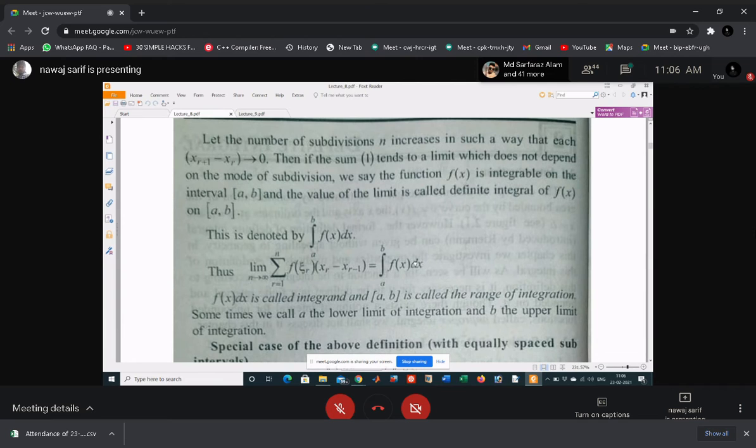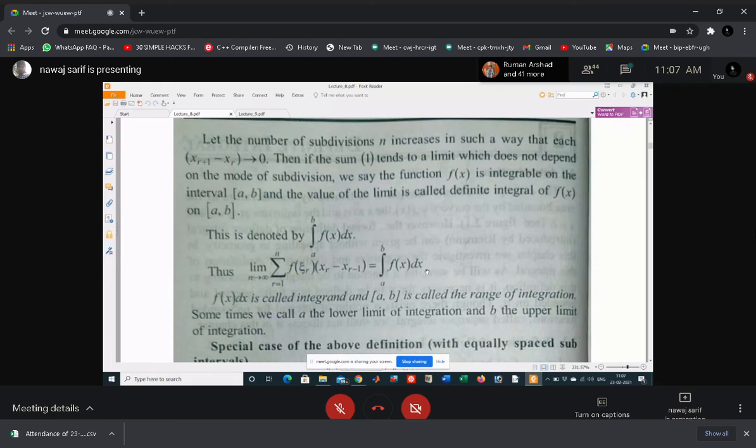If you are given the integral from 0 to 1 of 1/x dx, then the limit of 1/x does not exist at 0. Or if you are given the integral from 0 to 1 of 1/(x-1) dx, then at x equal to 1 the limit does not exist.